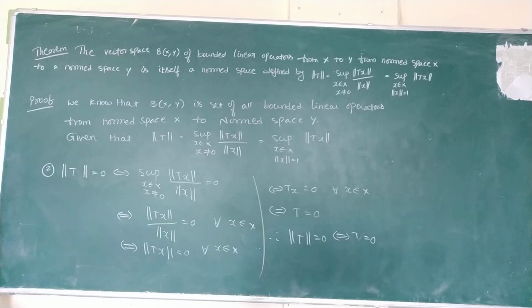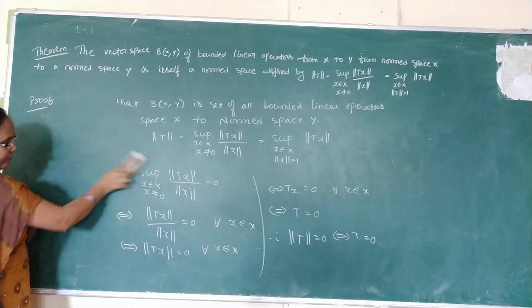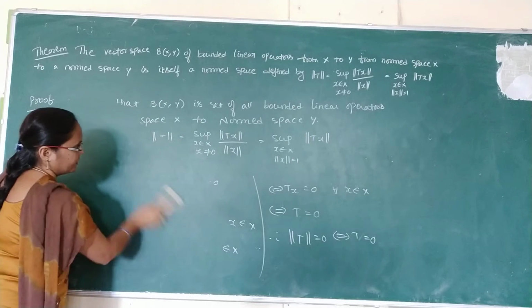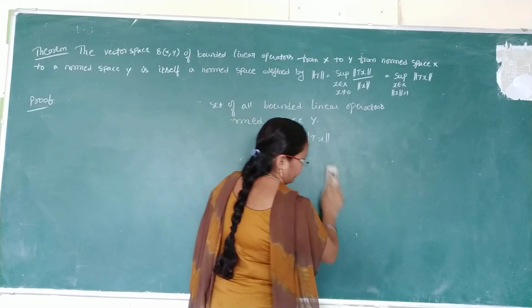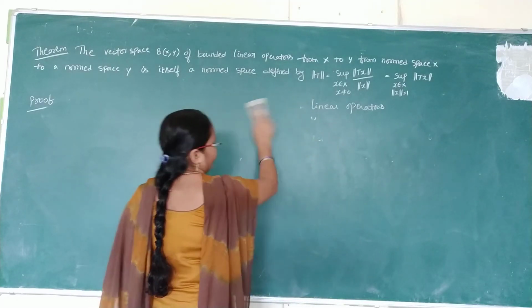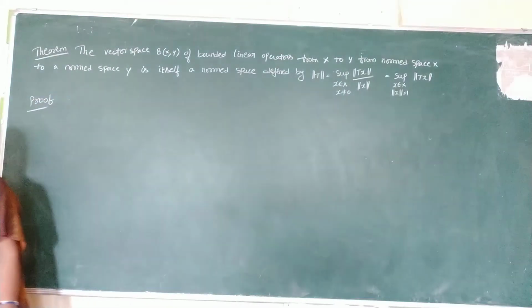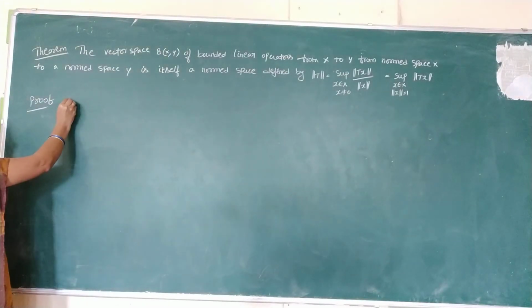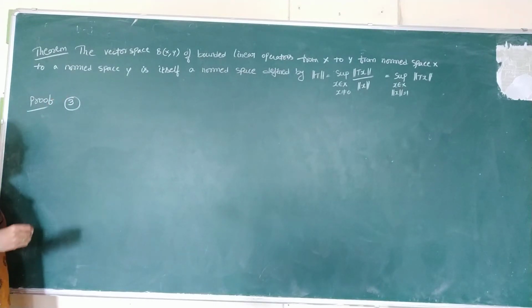Okay. Similarly, we have to show the third property of norm. What is the third property of norm? Norm of alpha t is equal to mod alpha into norm t. So for this we are taking one scalar. See the third property of norm.